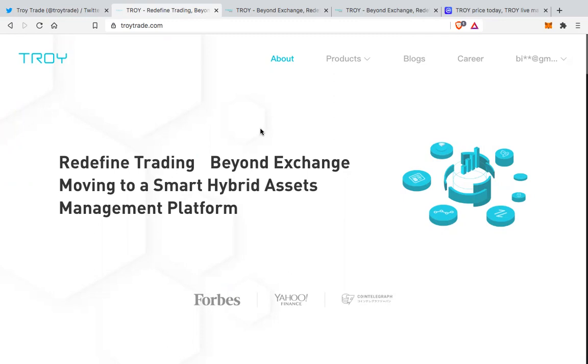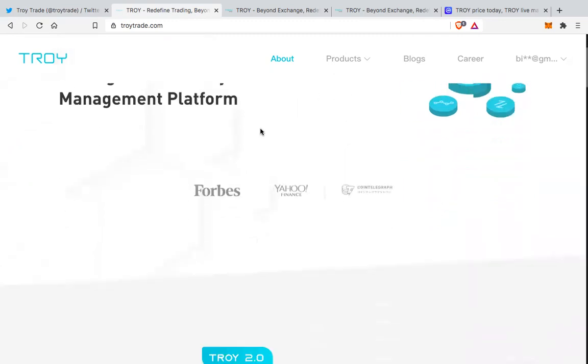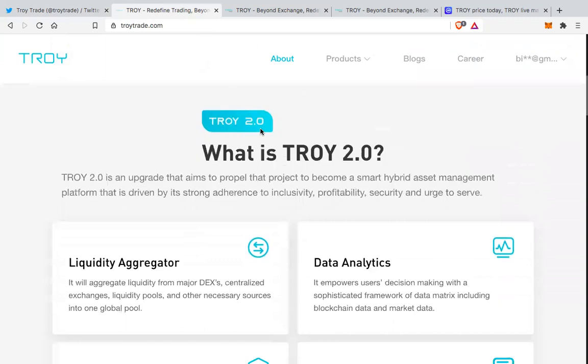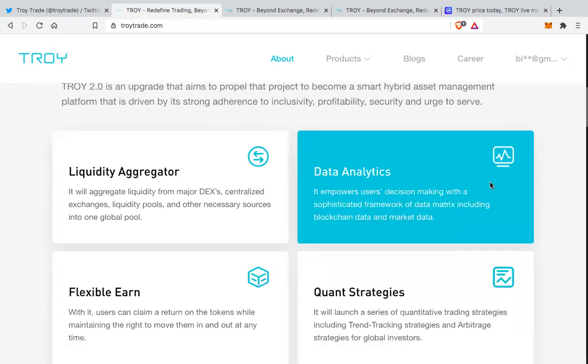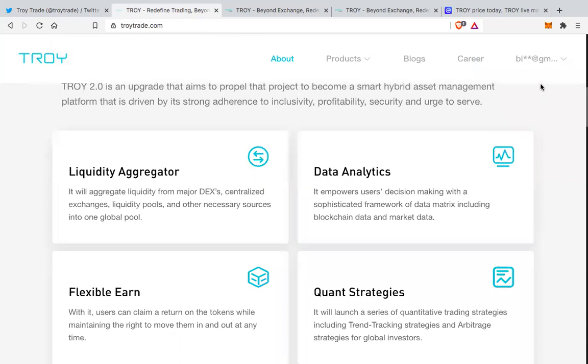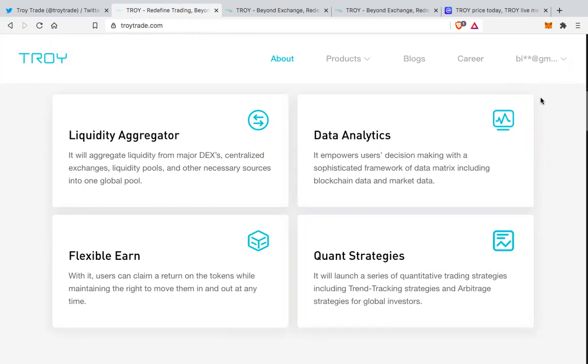So this is a Troy platform, and soon they are coming with Troy 2.0, which is an upgrade that aims to propel the project to become a smart hybrid asset management. So they want to introduce a lot of other factors along with trading. I have also signed up just recently and I've just logged in, made my account. I still have not traded anything on this platform.